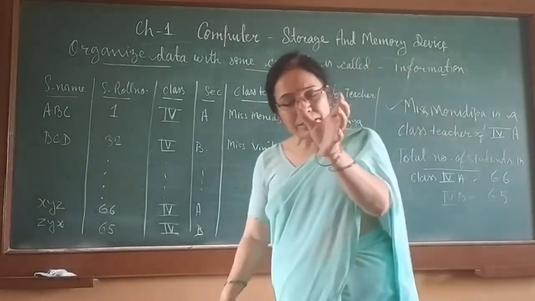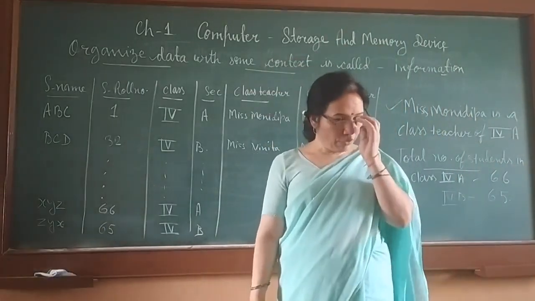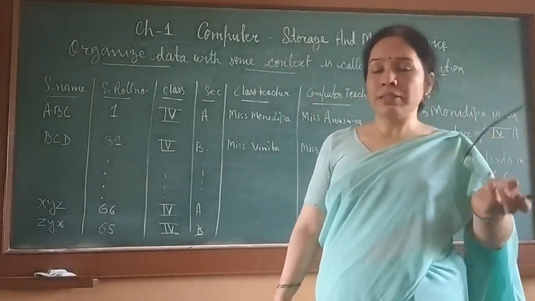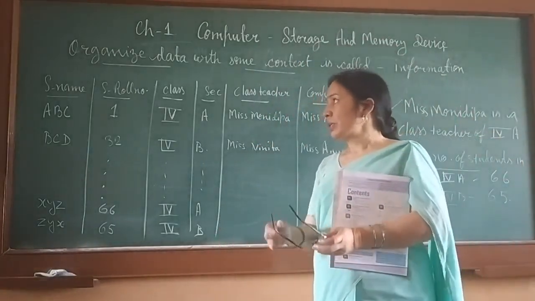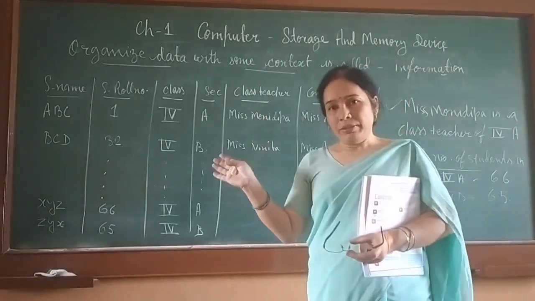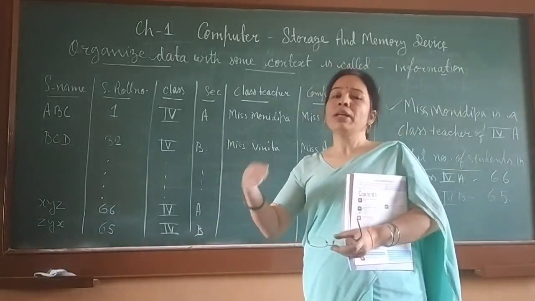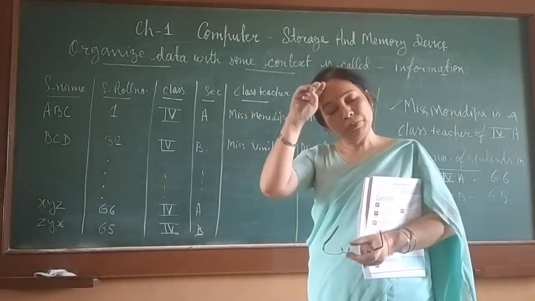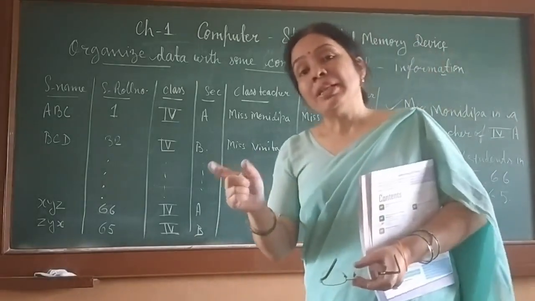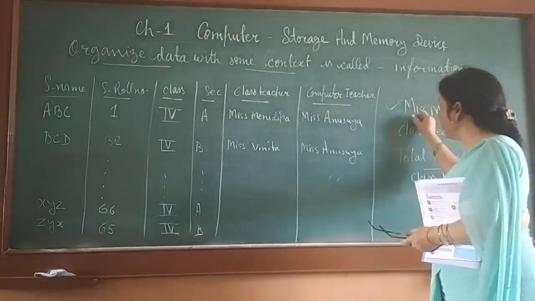If data you have arranged in a tabular form, or many other forms which you will learn in higher classes, how to organize the data. So data can be organized in the tabular form or in other forms. When data is organized, computer can process the data, then produce information.